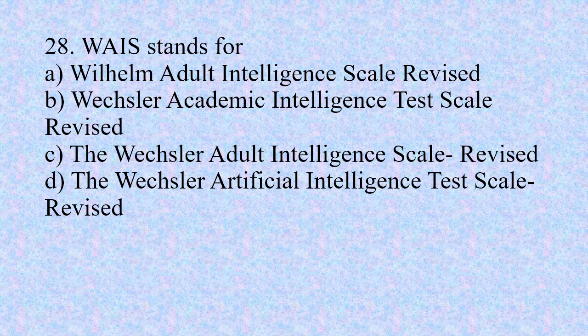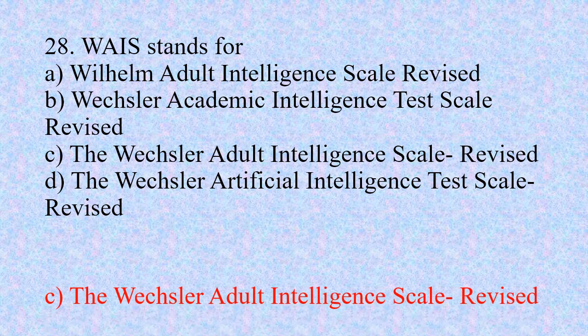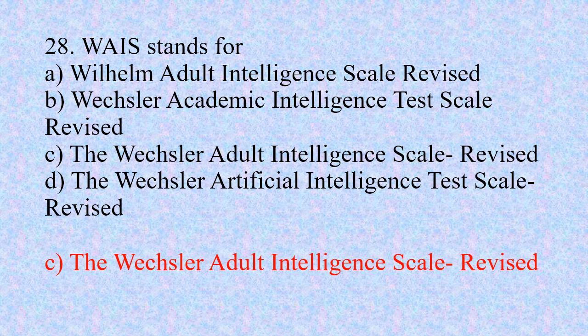Number 28. WAIS stands for option A, Wilhelm Adult Intelligence Scale Revised, option B, Wechsler Academic Intelligence Test Scale Revised, option C, the Wechsler Adult Intelligence Scale Revised, option D, the Wechsler Artificial Intelligence Test Scale Revised. And the right option is C, the Wechsler Adult Intelligence Scale Revised.